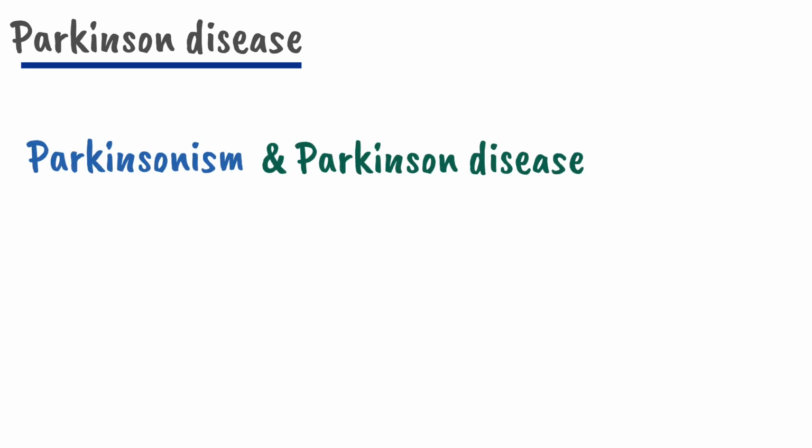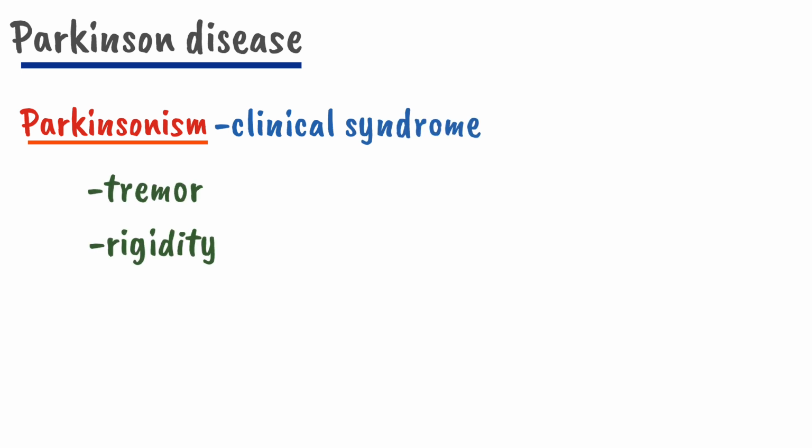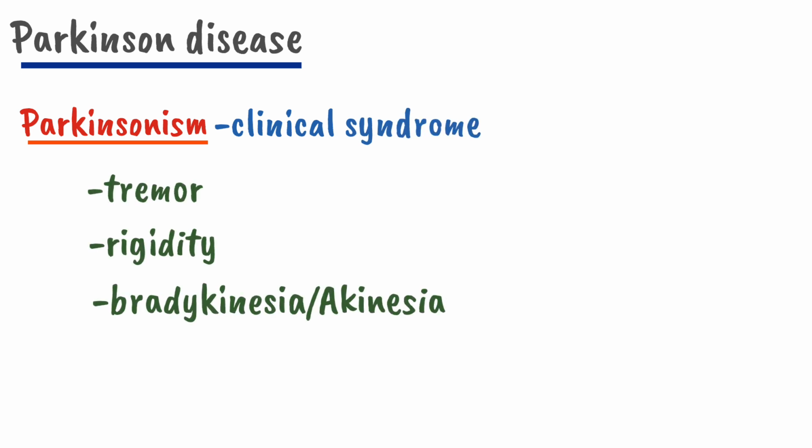Hello everyone, today we will be discussing Parkinson disease. But before going into the detail of Parkinson disease, let's have a clear concept of two words: Parkinsonism and Parkinson disease. Parkinsonism is a clinical syndrome consisting of tremor, rigidity, bradykinesia or akinesia, and postural instability. So whenever a patient presents with these four clinical features, it is called Parkinsonism.